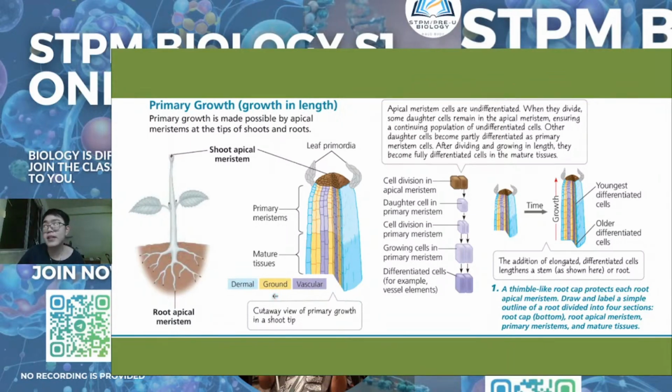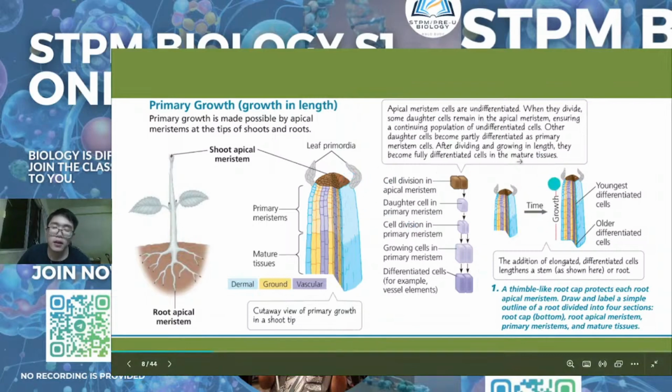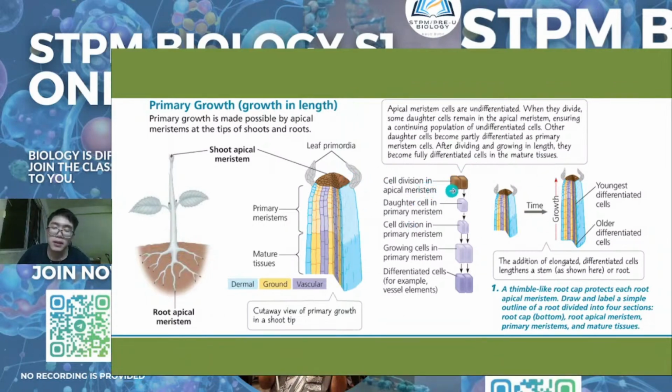Ground tissue is the tissue that you learn like parenchyma, collenchyma, sclerenchyma, right? These three types of ground tissue. Later they elongate and divide into these three types of tissue. Vascular tissue, I think, is also very famous, right? Xylem and phloem. Normally all these three tissues originate from the apical meristem. This is just the process of how the apical meristem divides and elongates to become the organ.